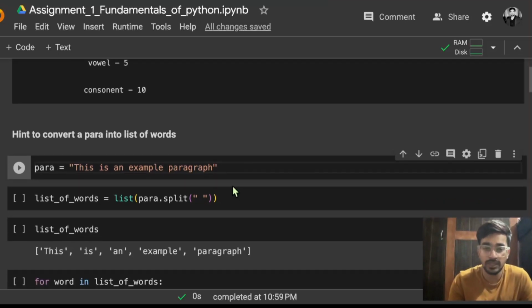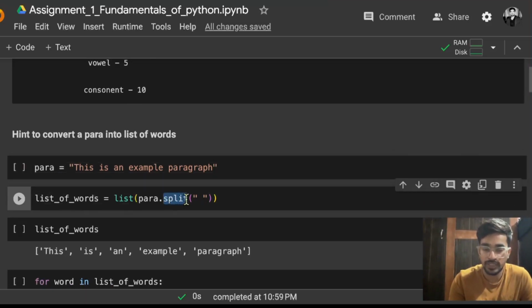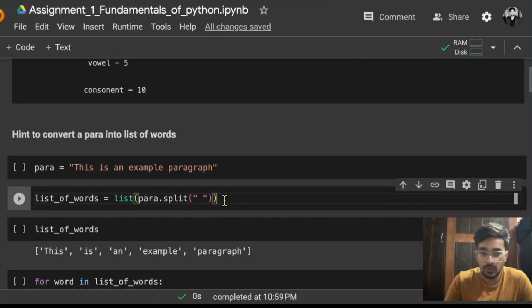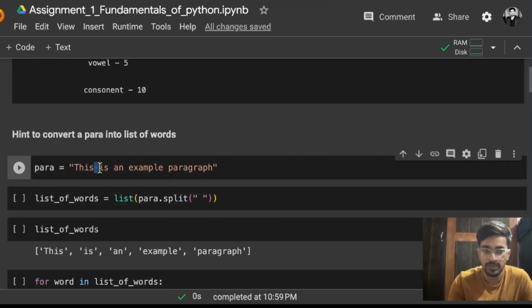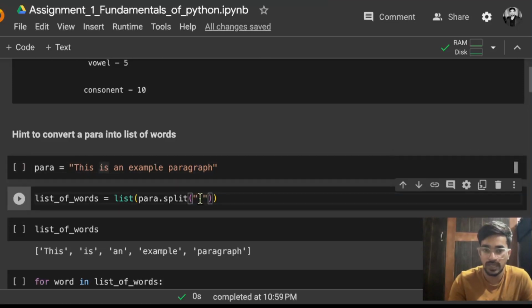And how we can do that? We have to just call a method that is called dot split, and inside that parenthesis, we have to pass the character on which we want to split. So we have to just split on the basis of spaces because we want each of these words. These words are separated by one space, so we have to just provide double quotes and one space.